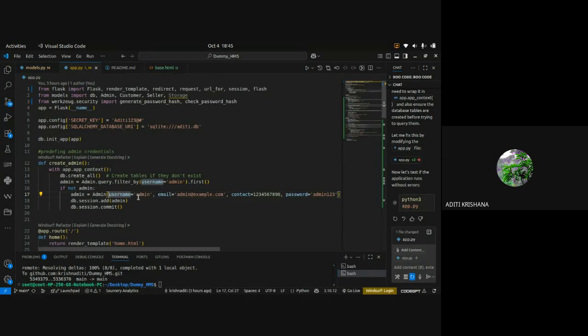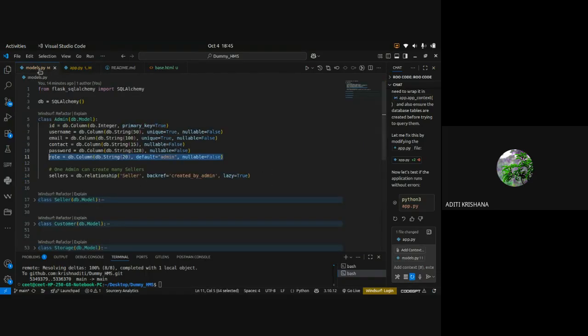So what values am I typing here? I am giving the username. This username can be anything. Aditi K123. This is the username. Then I have given the email ID as well. Then I have given some contact.